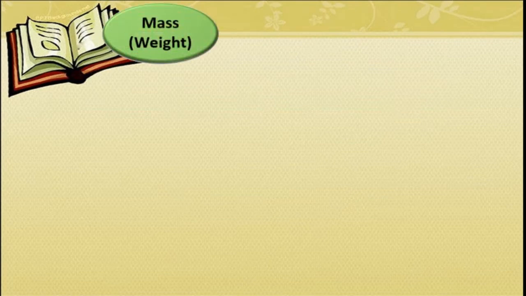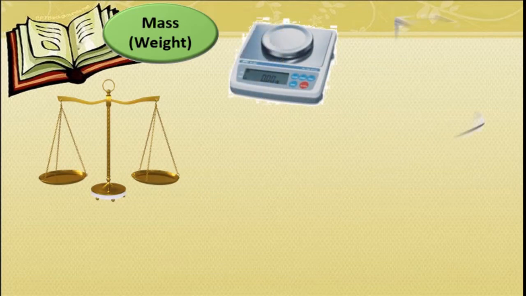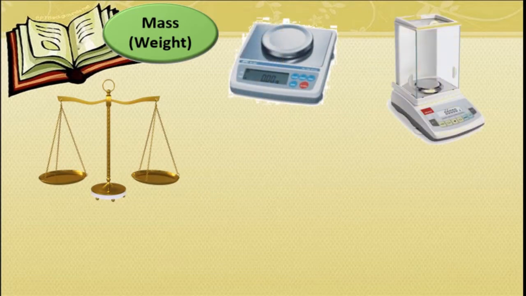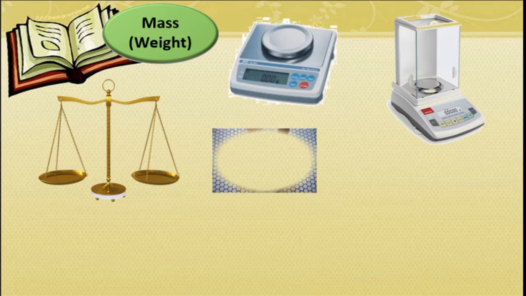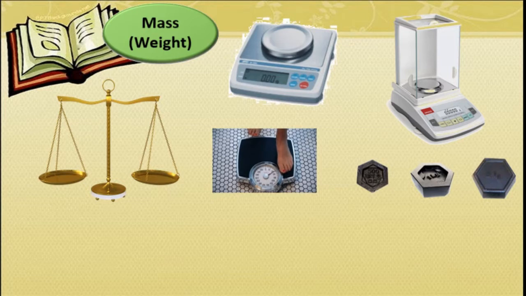Measurement of mass or weight. Here we use balance scale of different types, that is electrical and digital balance, we use to measure the weight or mass of an object, right? And we use standard weights of different measures to measure the things, isn't it? This all we studied in detail in the last lecture.